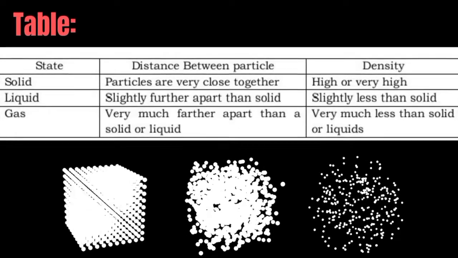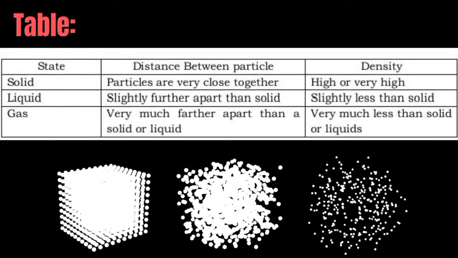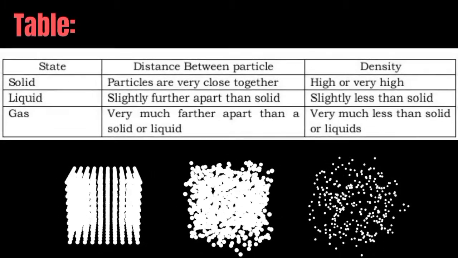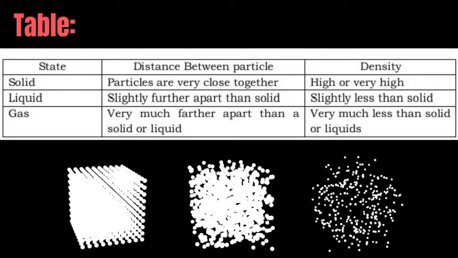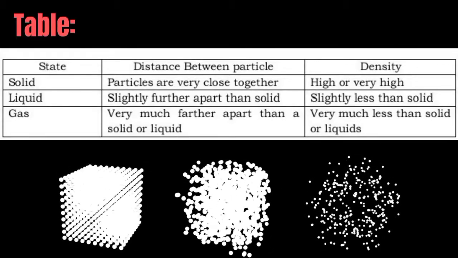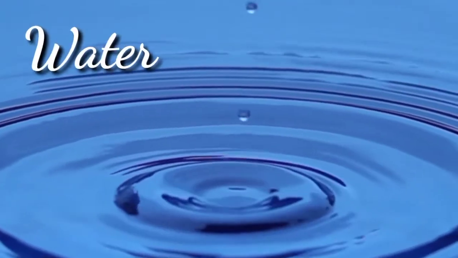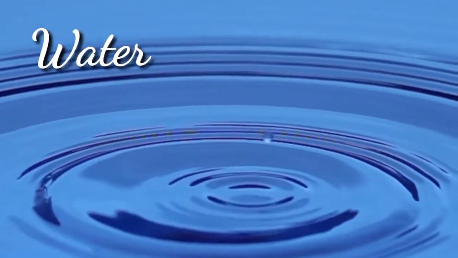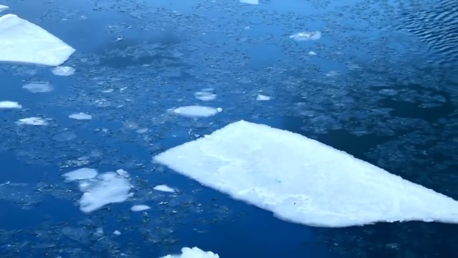The difference between the densities of solids, liquids, and gases is due to the distance between the particles in each state of matter. Solids have the highest density because of the close packing of molecules. Water is unusual because it expands slightly when it freezes, making it less dense. Thus, ice floats in water.